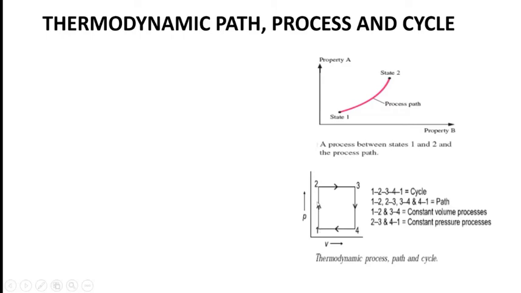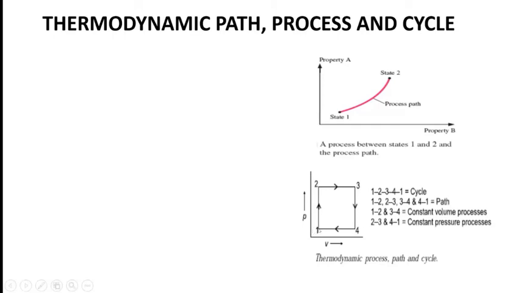These are the processes: 1-2, 2-3, 3-4, 4-1. Now it follows the path 1, 2, 3, 4, 1. This is the path followed by the process. Therefore, the path is 1-2, 2-3, 3-4, 4-1.